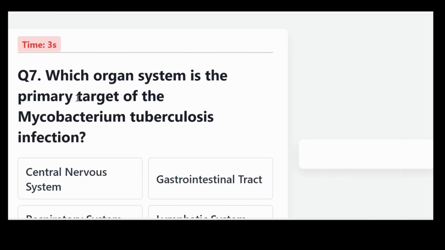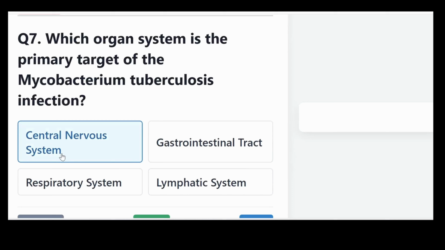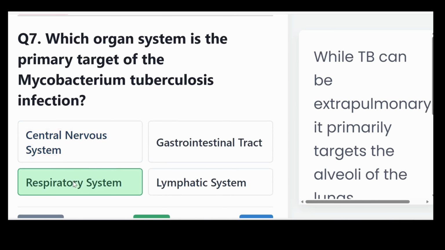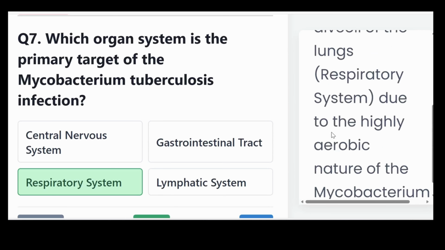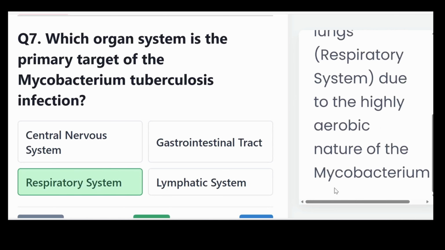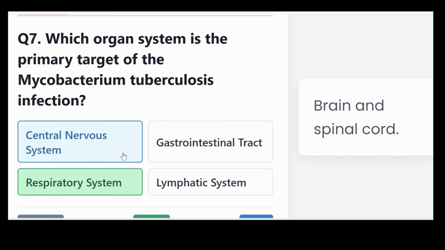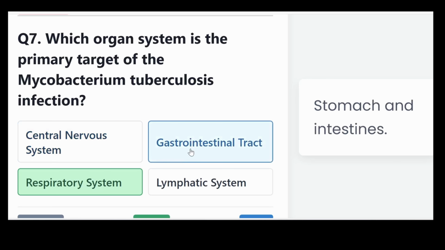Which organ system is the primary target of Mycobacterium tuberculosis infection? Is it the central nervous system, the gastrointestinal tract, respiratory system, or lymphatic system? And the correct answer: respiratory system. While TB can be extrapulmonary, it primarily targets the alveoli of the lungs, the respiratory system, due to the highly aerobic nature of the Mycobacterium. Central nervous system, that is brain and spinal cord; gastrointestinal tract, stomach and intestine; and lymphatic system, that is lymph nodes and vessels.